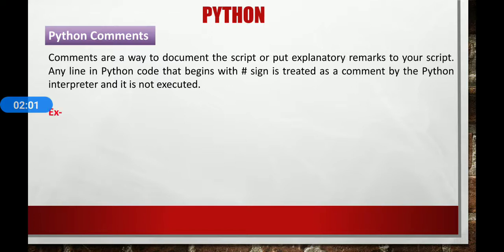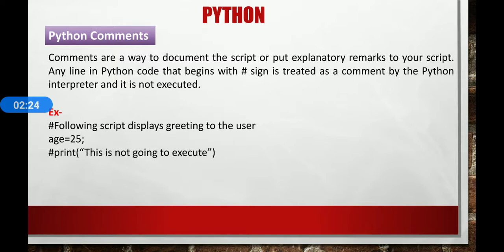For example, here is written a hash, followed by a script that displays a greeting to the user. This line will not be executed by the interpreter. Same, this is age equal to 25. It means it is part of that script, and it will execute.